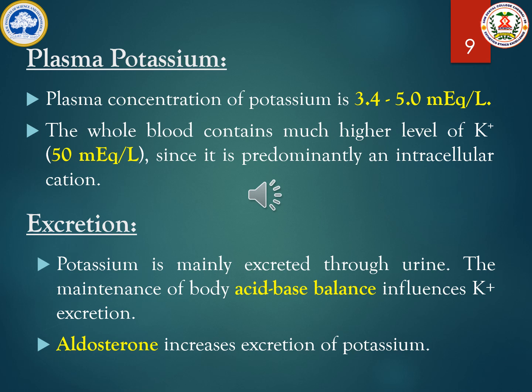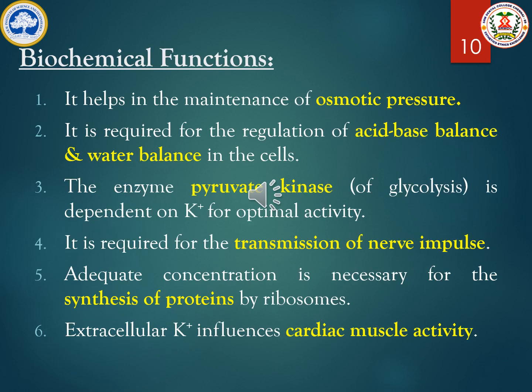And when you come to the excretion, the potassium is mainly excreted in the urine, and in order to maintain the acid base balance, more of your potassium gets excreted in the urine, and the excretion is triggered by aldosterone. When you come to the biochemical function, potassium is mainly involved in the maintenance of osmotic pressure, and it also tends to regulate the acid-base balance and water balance in the cells.